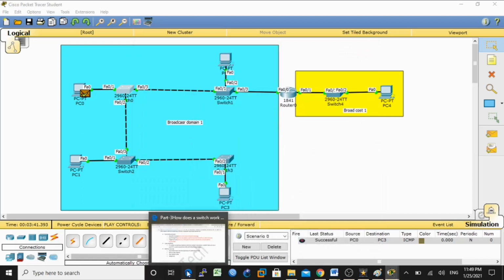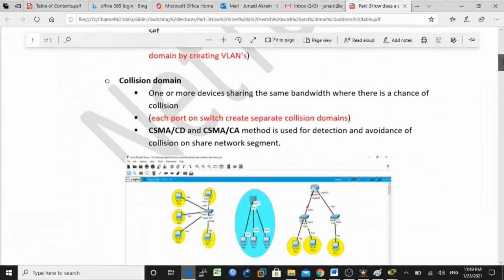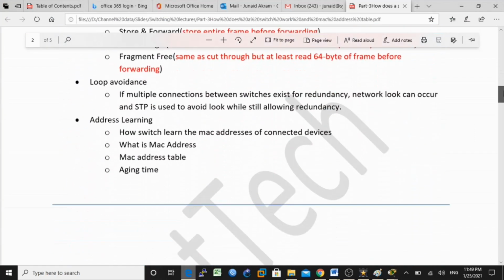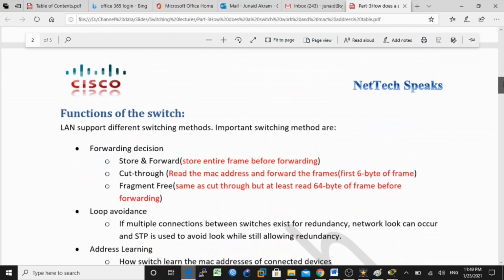So this is all about the broadcast domains, collision domains, and the functions of the switch. I hope this video has been informative for you. Because this is a basic concept, understanding of this concept is important while talking about switching, right?